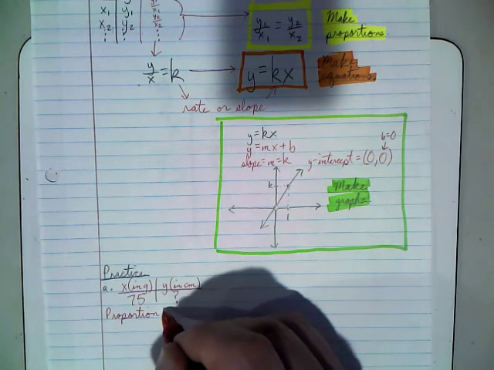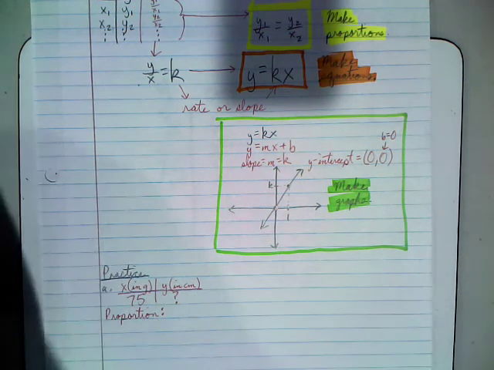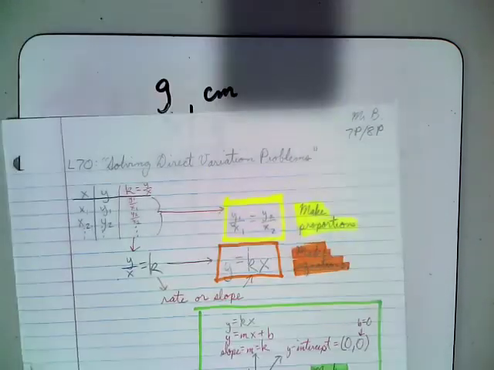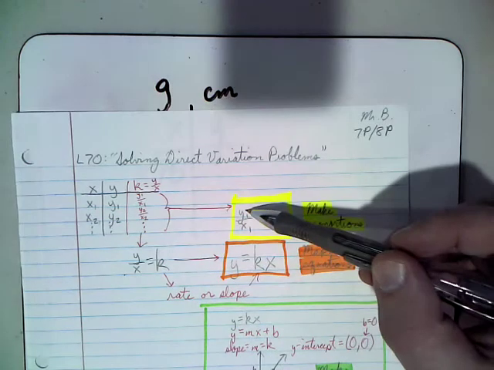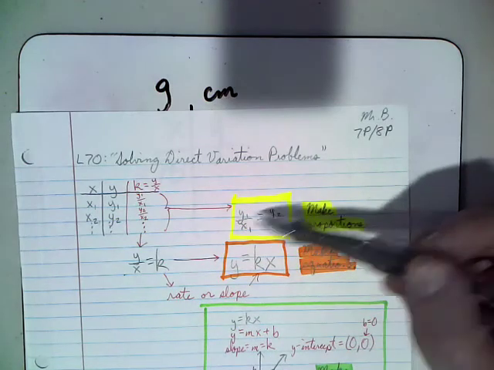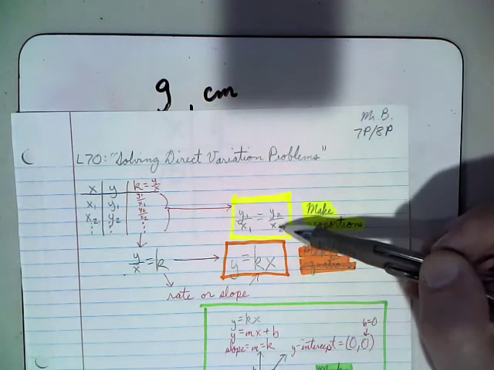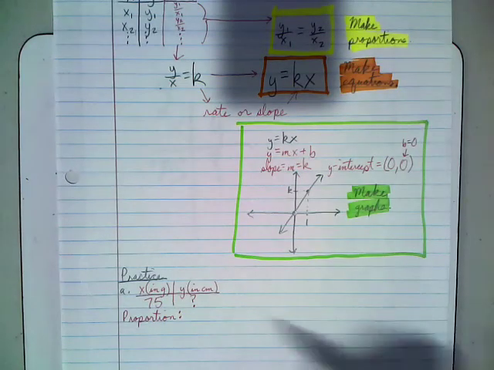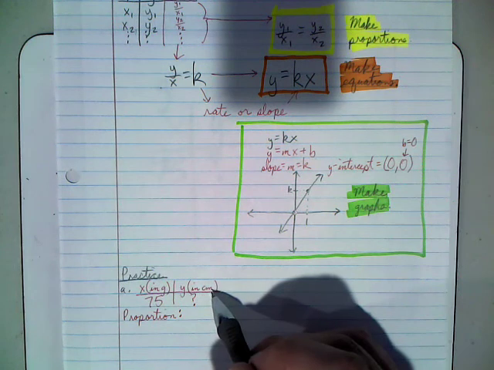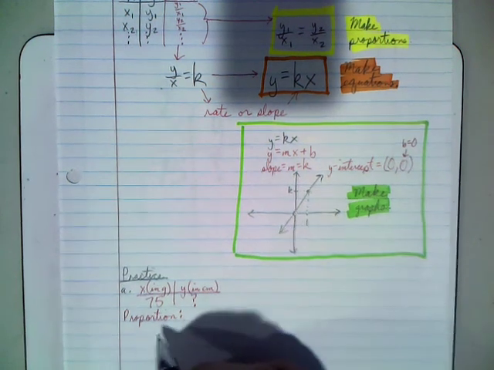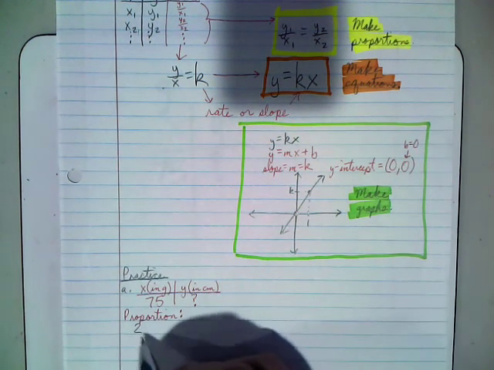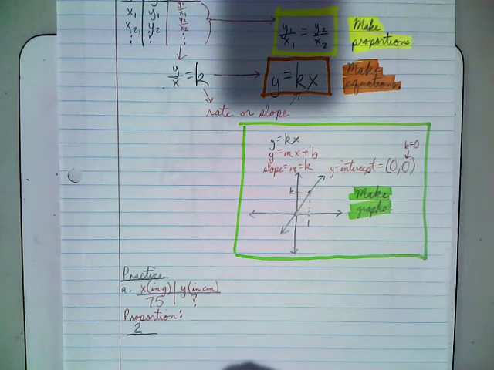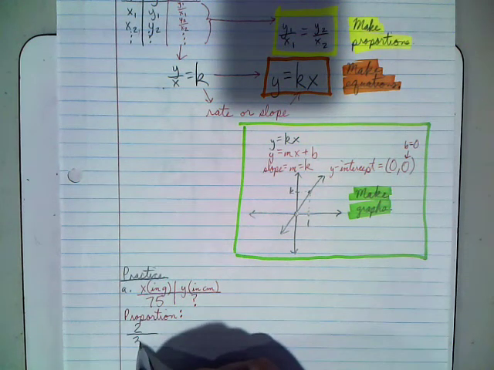For the proportion, remember, the proportion is going to be a y value over its corresponding x value equals a different y value over its corresponding x value. So remember that y is the centimeters. If we look back in the problem, we knew about 2 centimeters being how far it was stretched when we put on 30 grams.